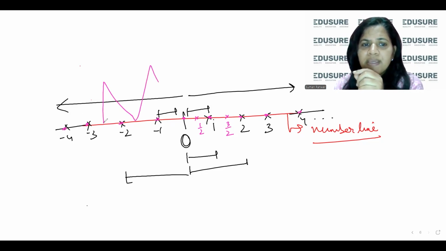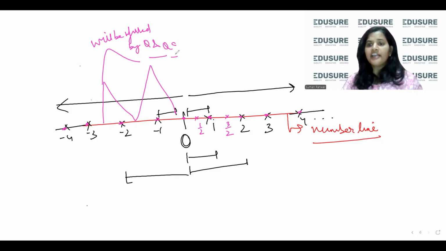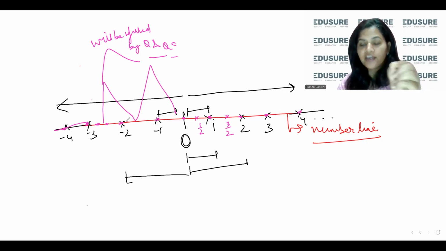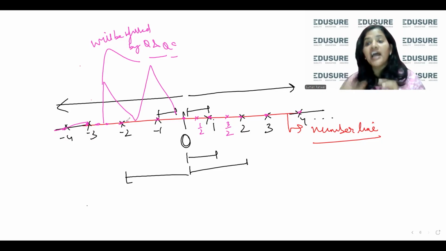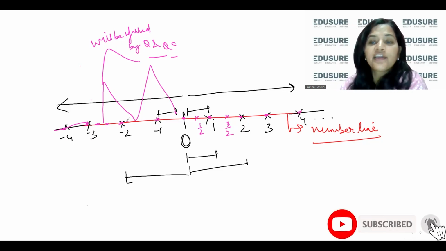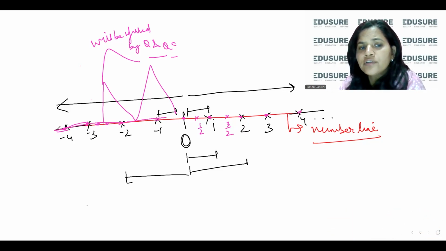So these spaces will be filled by Q and Q^c, that means rationals and irrationals. और वो ऐसे भरा जाएगा कि इस लाइन में कोई भी पॉइंट पे अगर मैं क्लिक करूंगी, I will get a number. It will either be rational or an irrational. Now that is the beauty of real numbers. Real numbers are continuous in nature. Continuous in nature का मतलब I cannot lift my pen. There will be a number at every point on this number line.